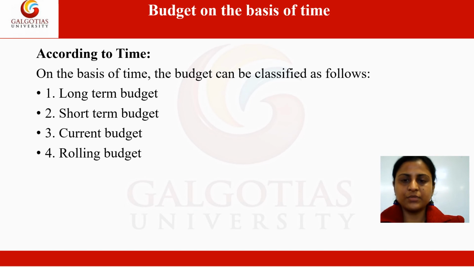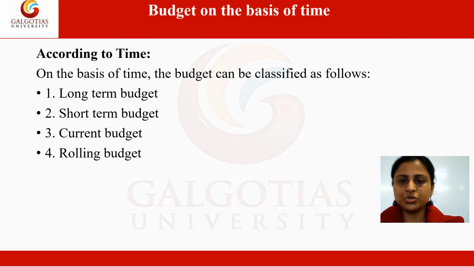Next is the classification of budget according to time. So according to time, the budget can be classified as long-term budget, short-term budget, current budget and rolling budget. So a long-term budget is the budget which is prepared for a considerably long period of time, say 5 to 10 years. So it is mainly concerned with the planning of operations of the firm, and it is generally prepared in terms of physical quantities only.